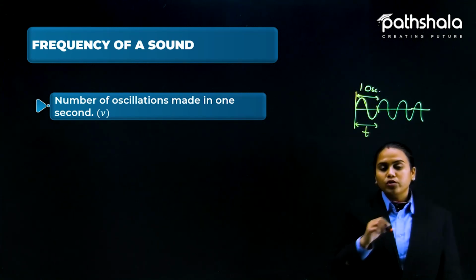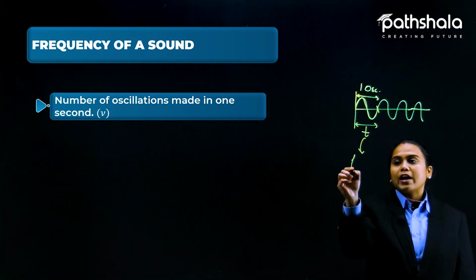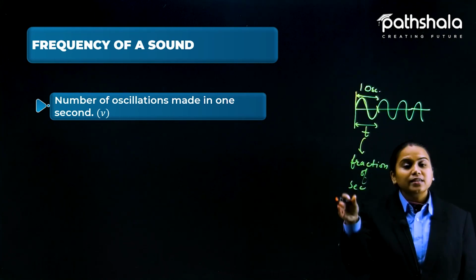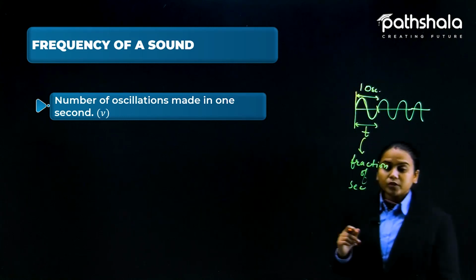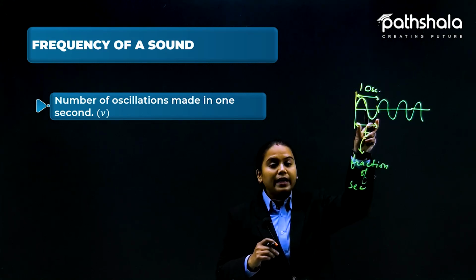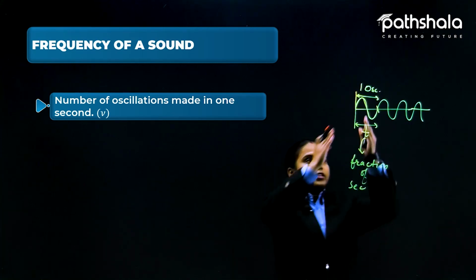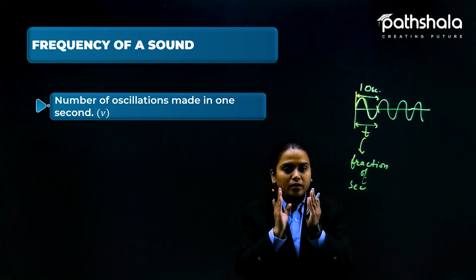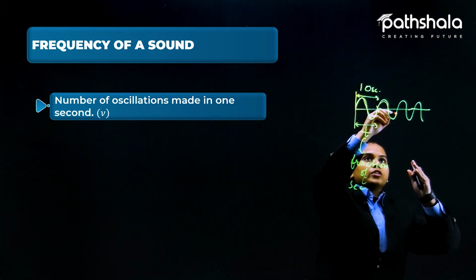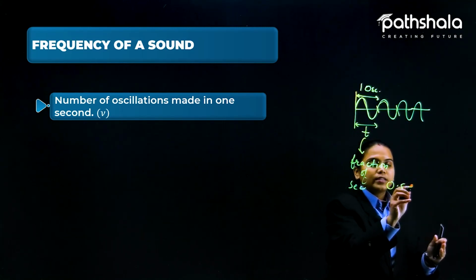I have told you already, if you remember, that the time here is in fractions of a second. It is much less than a second. So we can see that 1 second is reached when we add up all these vibrations together. Like this vibration is in the part of 0.5 second. So these two vibrations together make 1 second.